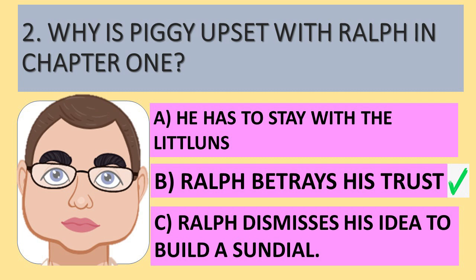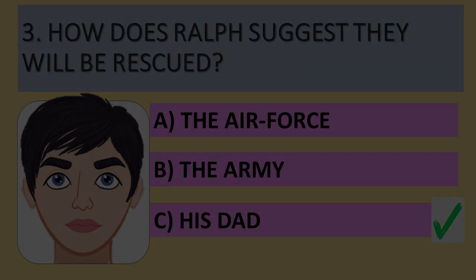Little bit of foreshadowing. Ralph does dismiss the idea to build a sundial, something that might give a little bit of organisation to the tribe and also a link to the world they've left behind. Ralph is dismissive of that, but that comes later in the novel.